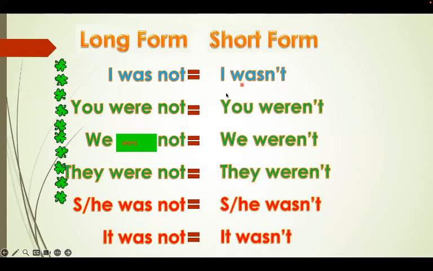Okay, the short form is very simple. I wasn't. You weren't. We weren't. They weren't. He wasn't. She wasn't. It wasn't. This is the short form, okay, of the negative.